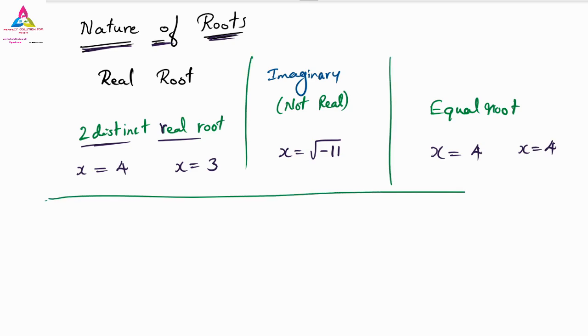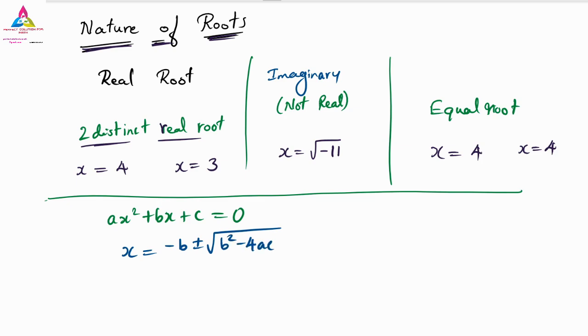So if we are given any equation, you will write that equation in the form ax square plus bx plus c equals 0. After that, which formula method are you going to apply here? Yes, the quadratic formula: x equals minus b plus or minus root b square minus 4ac, divided by 2a. That is the formula you are going to apply.